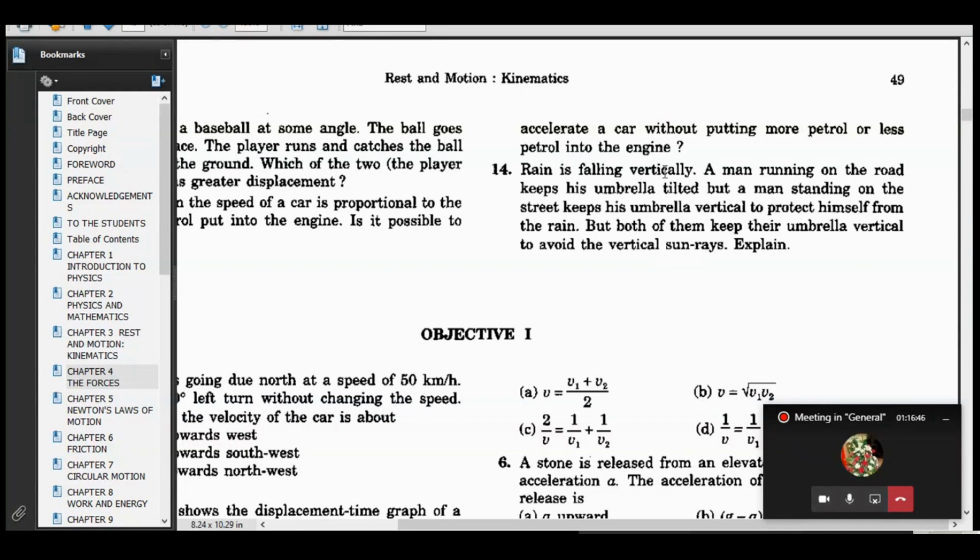The person's speed can be compared to the velocity of raindrops, which are particles. But the sunlight's velocity is so high that whatever relative component addition you do, it's not going to affect the triangle that much. So that's the idea. I hope you understood what I just said. Yes, sir.